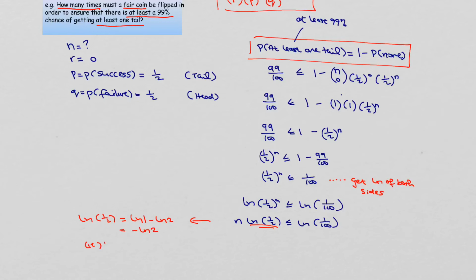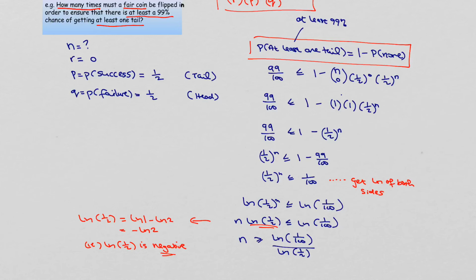In other words, natural log of a half is a negative number. Now we know if we multiply or divide by a negative number, then the inequality sign is going to actually change. So therefore we're going to get n is greater than or equal to natural log of 1 over 100 divided by natural log of a half, or you could write that as natural log of 2 there.